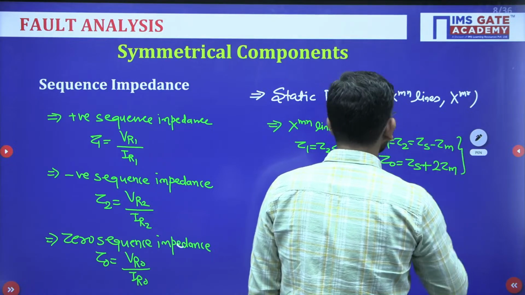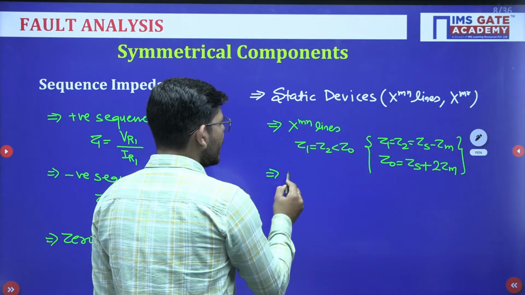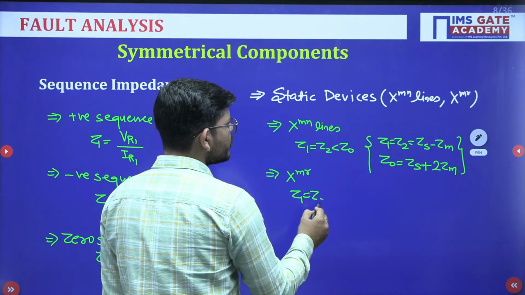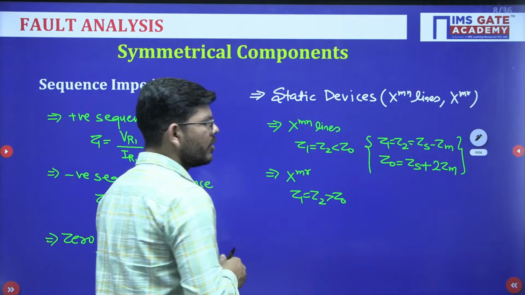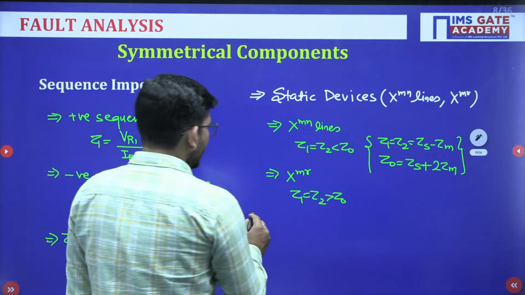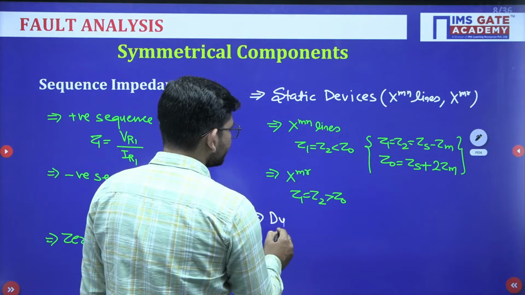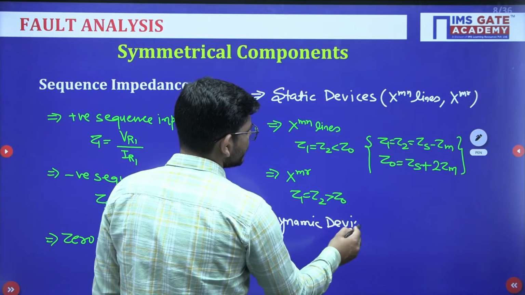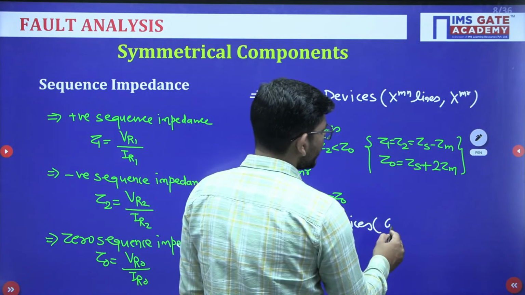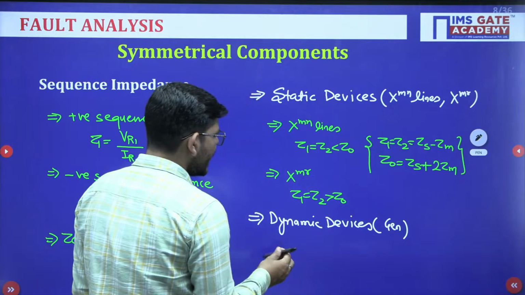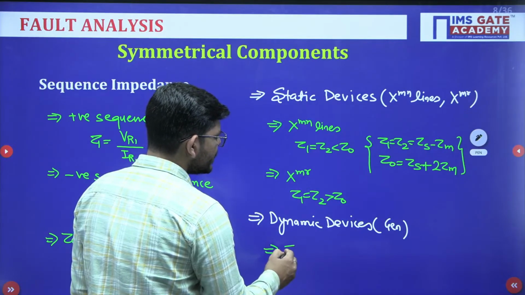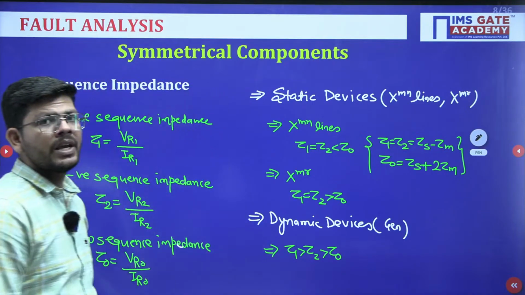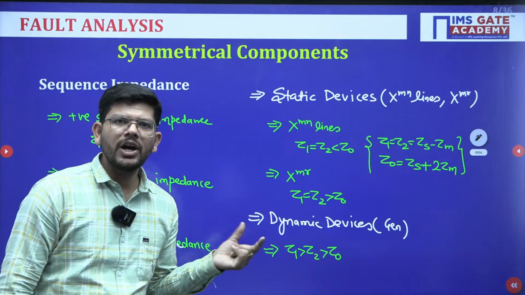Zs plus 2Zm. And suppose we have transformers, then for a transformer Z1 is equal to Z2, and they are greater than Z0. And if we have dynamic devices, meaning alternator or generator, then the relationship between these impedances is Z1 is greater than Z2 is greater than Z0. Now this page which is open in front of you right now is a very important page.